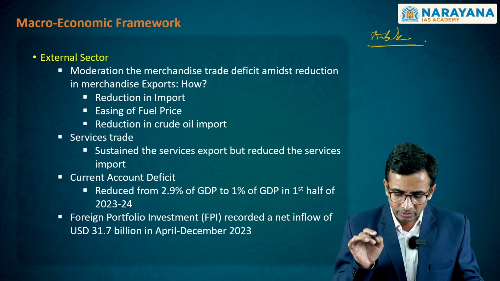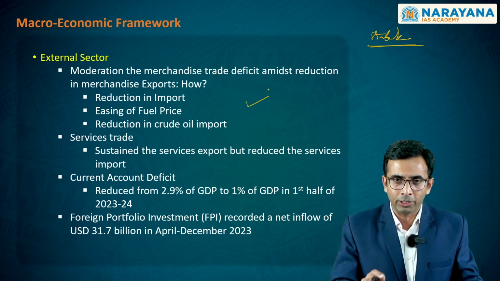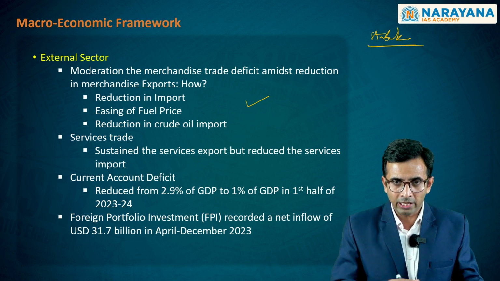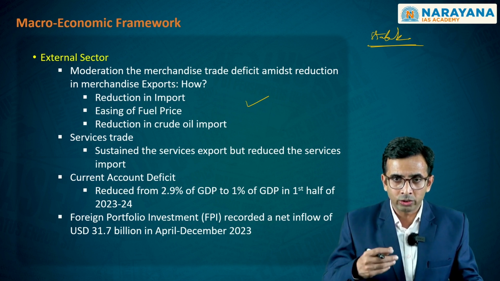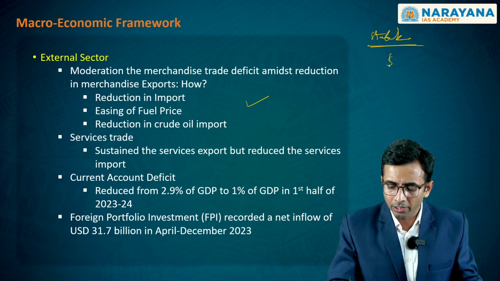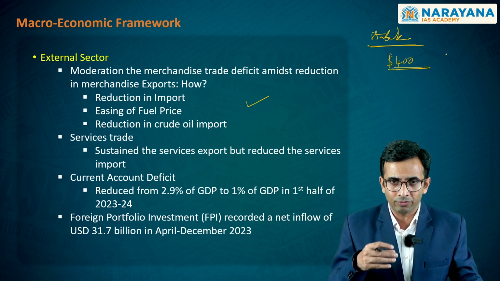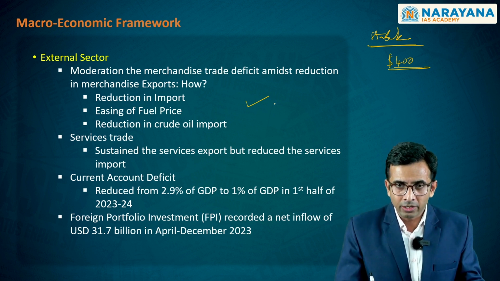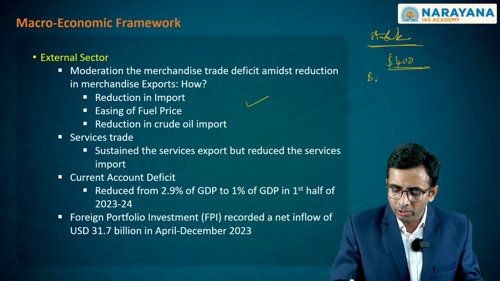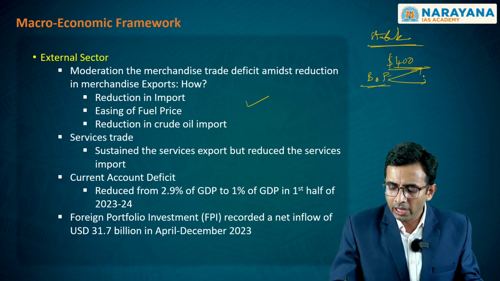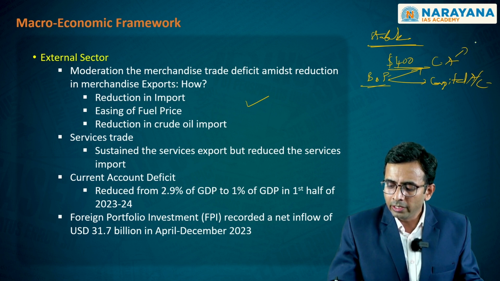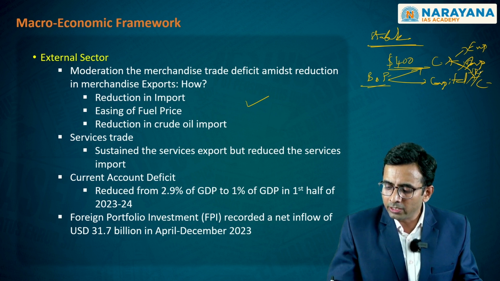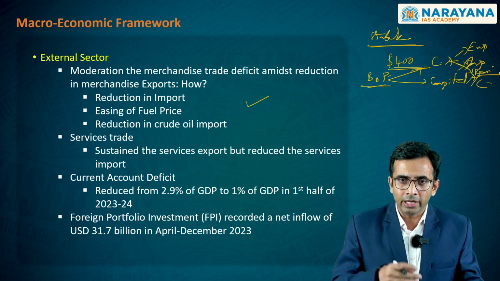We know that in the previous financial year, the export sector, particularly the merchandise sector, has experienced the highest growth rate possible by growing more than $400 billion for the first time, and even in this particular financial year, it is showing such trends. Number two, we also see simultaneously that within this external sector, which is calculated on the basis of balance of payments, as you know, and which has what is referred to as current account and capital account, and within this current account, we know that the exports and imports would fall along with what is referred to as the remittances. This is keeping the Indian economy resilient.